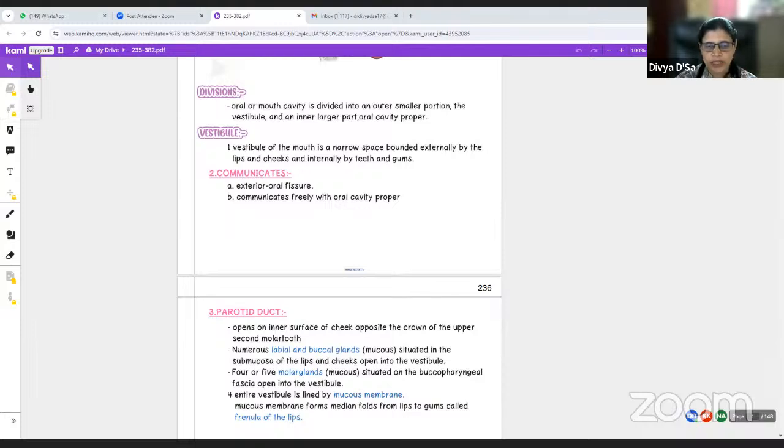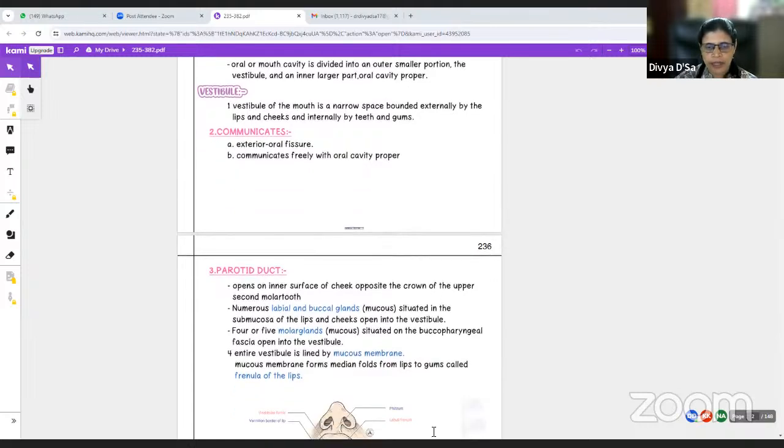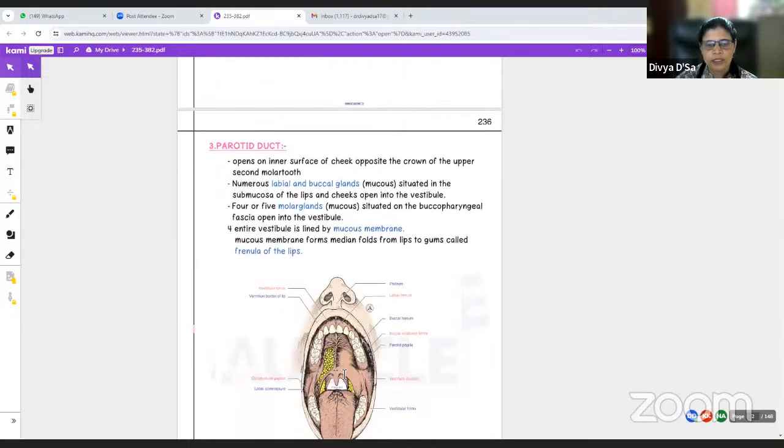There are also many labial and buccal glands, which are mucosal glands situated in the submucosa of the lips and cheeks. They also open into the vestibule. And 4 or 5 molar glands situated on the buccopharyngeal fascia also open into the oral cavity.